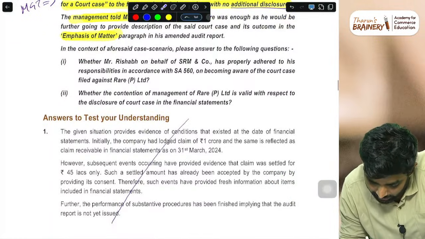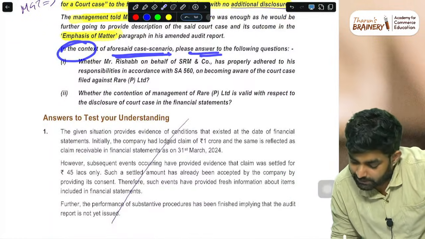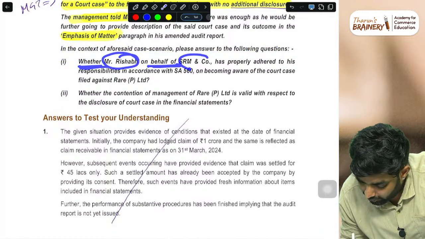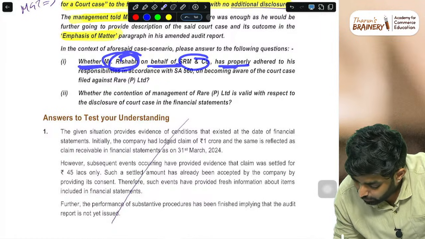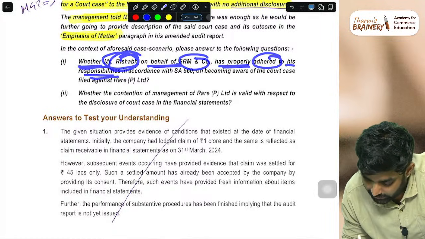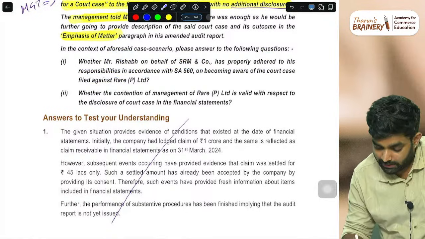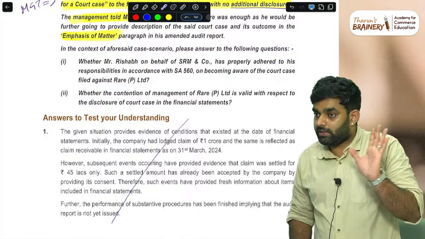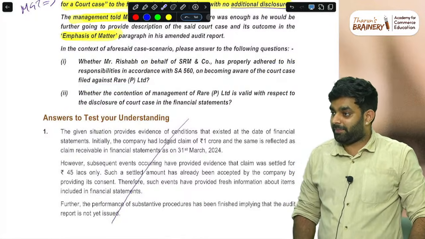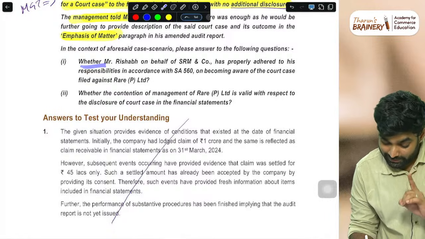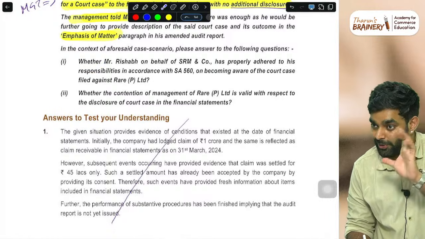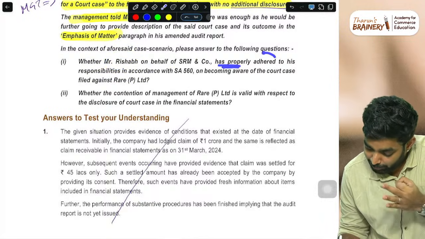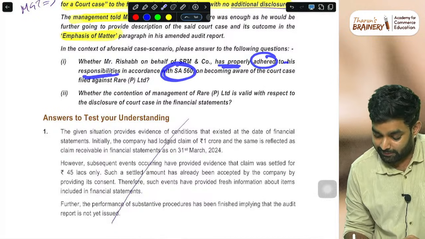Okay. In the context of the scenario, please answer the question. What is the question? Whether Mr. Rishabh on behalf of SRM company, that is whether the CA has properly adhered to his responsibilities in accordance with SA 560, basically on becoming aware of the court case filed against Rare Limited. That is, whether what the CA is doing is correct or not. Whether the CA on behalf of the company has properly adhered to the responsibilities of SA 560.